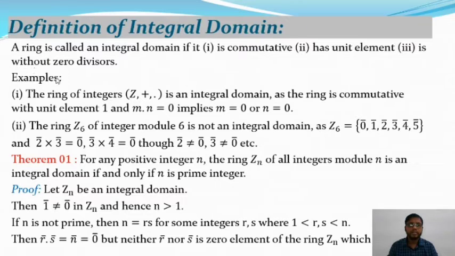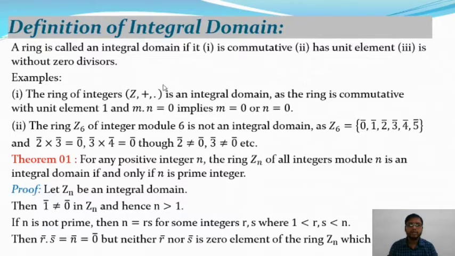So here is the example on the integral domain. The ring of integers (Z, +, ·), where Z is the set of integers and plus and dot are two binary operations, is an integral domain as the ring is commutative with unit element 1.